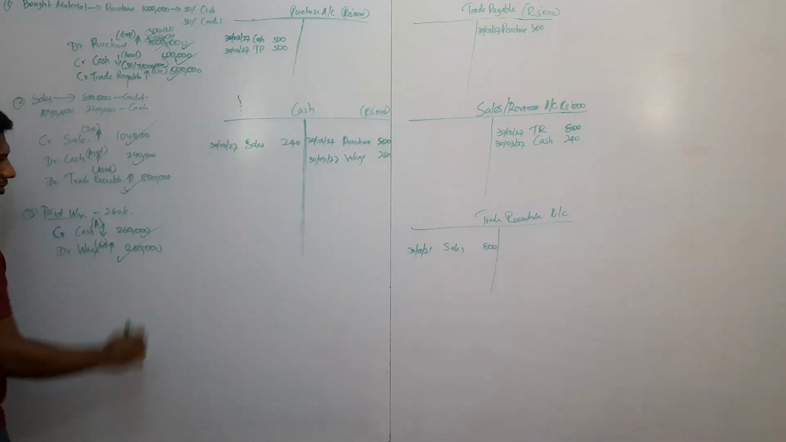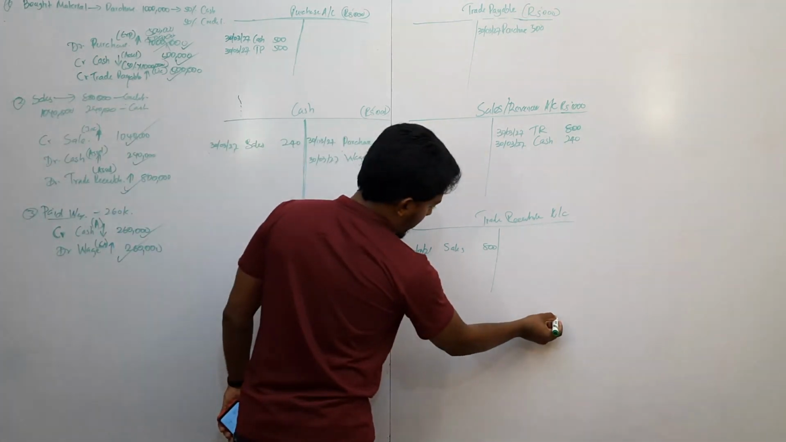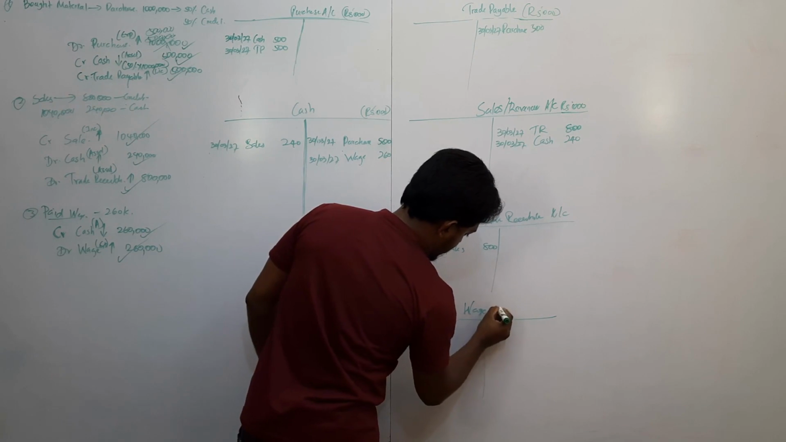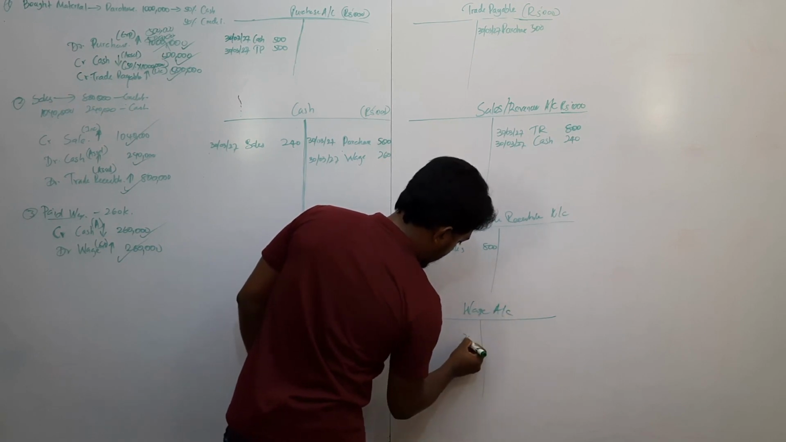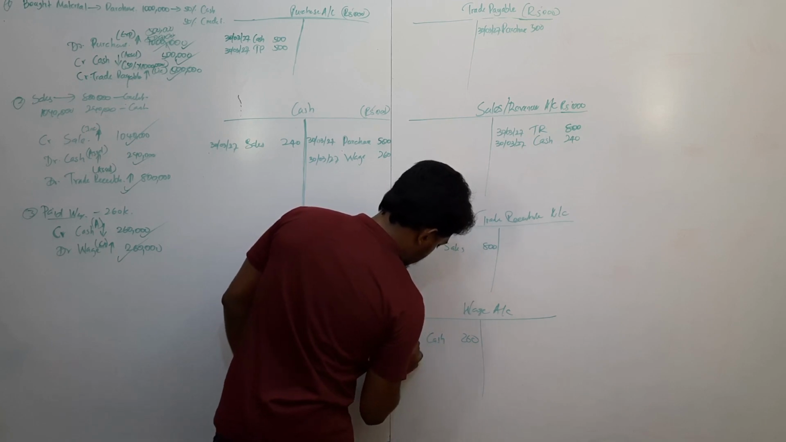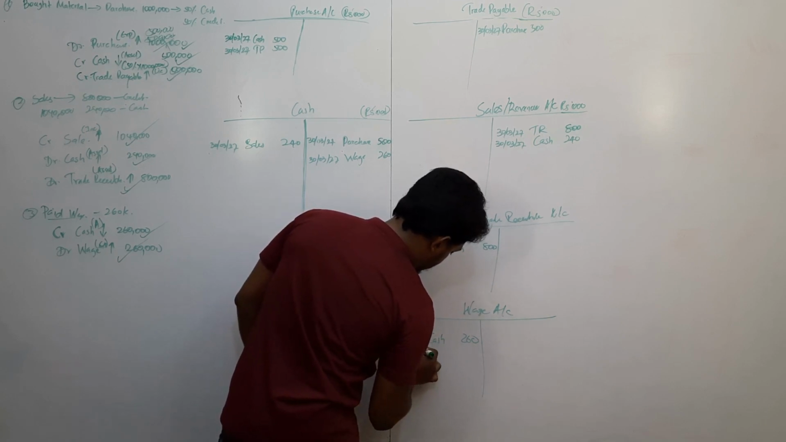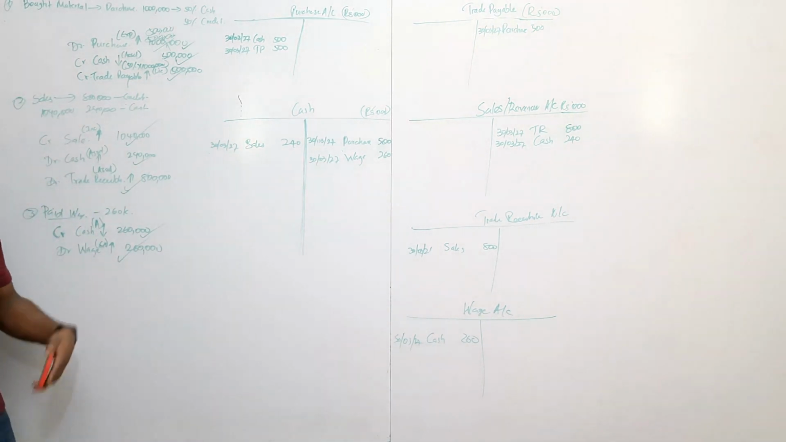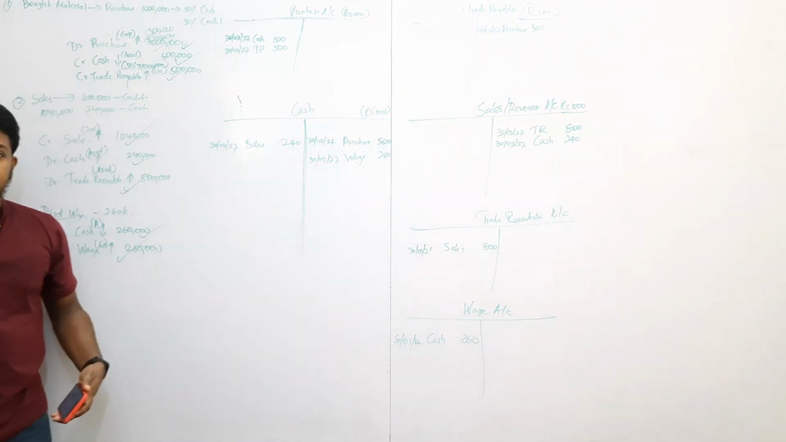Now pass the wage. We have to open a wage account. Open a wage account. Debit side 260, this is cash. Your brain should work fast. You should train fast, right?